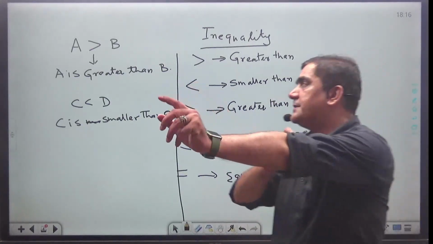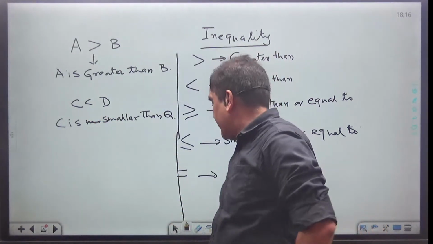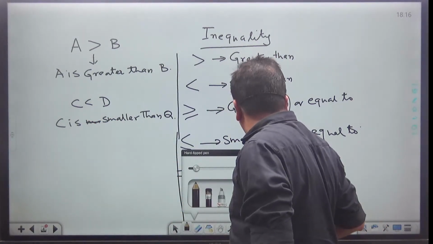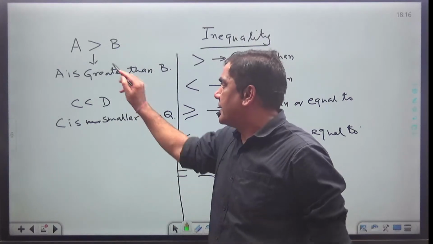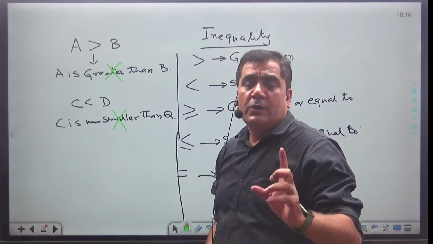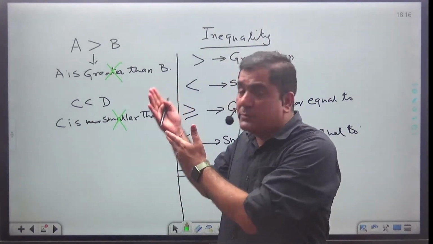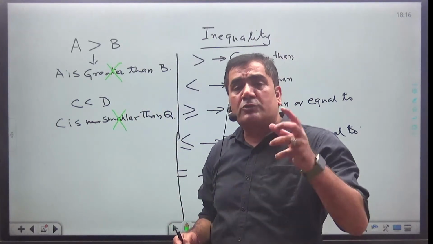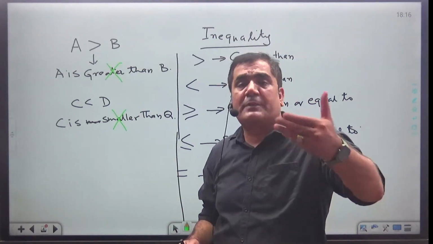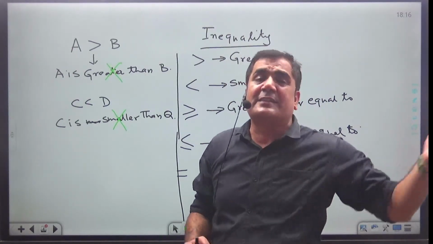See, even though this symbol always stands for greater than, and this symbol always stands for less than, in future, whenever this symbol is going to come in this topic, you should not read it like this. And this is the problem. We always read whatever is given in the problem, what seems to be in the problem. But my job is to solve the problem with 100% accuracy, and that is only possible if you stop doing what others are doing.